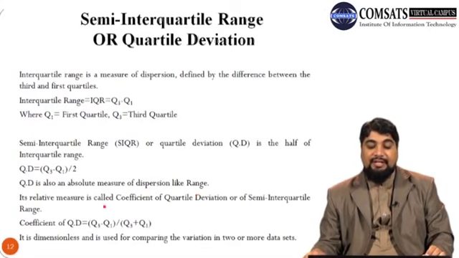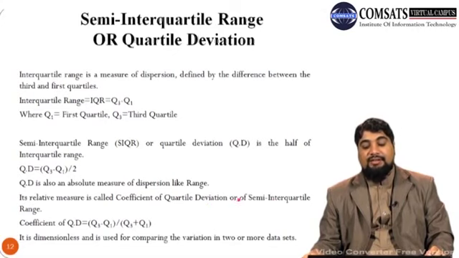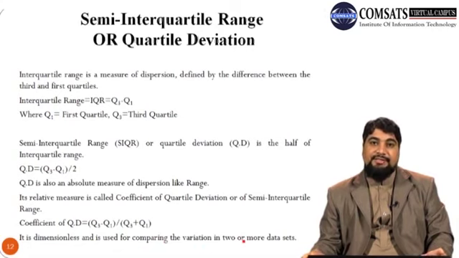Its relative measure is called coefficient of quartile deviation or of semi-interquartile range. So coefficient of quartile deviation is Q3 minus Q1 whole divided by Q3 plus Q1. And remember that since it is a ratio, it is a dimensionless number, so it has no unit, and it is used for comparing the variations in two or more data sets.